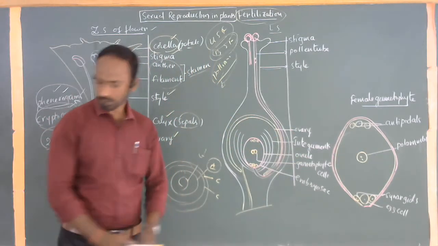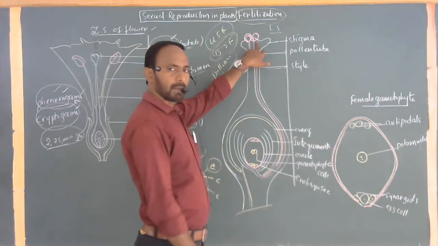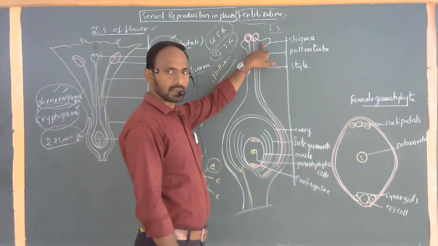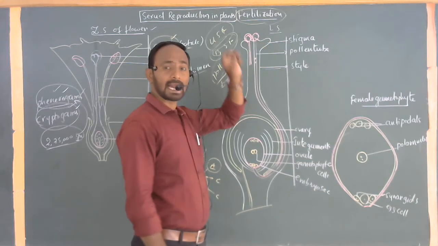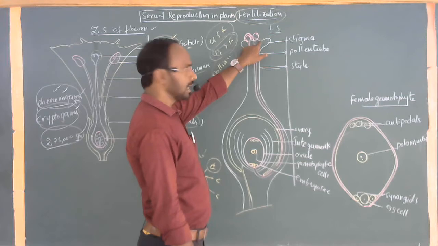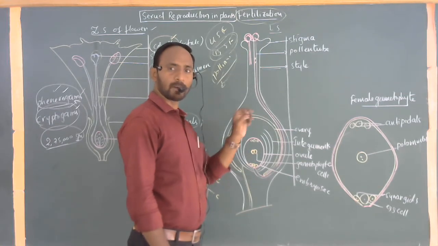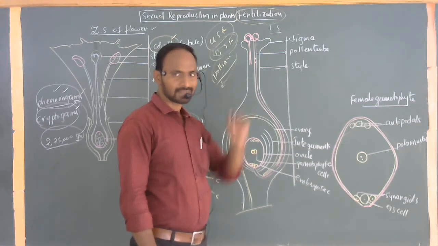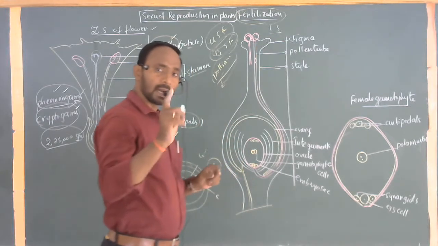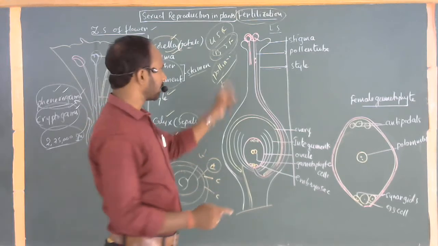See what process is going on here. A number of pollen grains settle on the stigma. On the stigma, a sticky material is present, which is a kind of chemical. When the pollen grains stick on the stigma, they move towards the ovary. Such movement is called chemotropism, as we know from the previous classes. A number of pollen grains may settle, but only one pollen grain can germinate first of all.